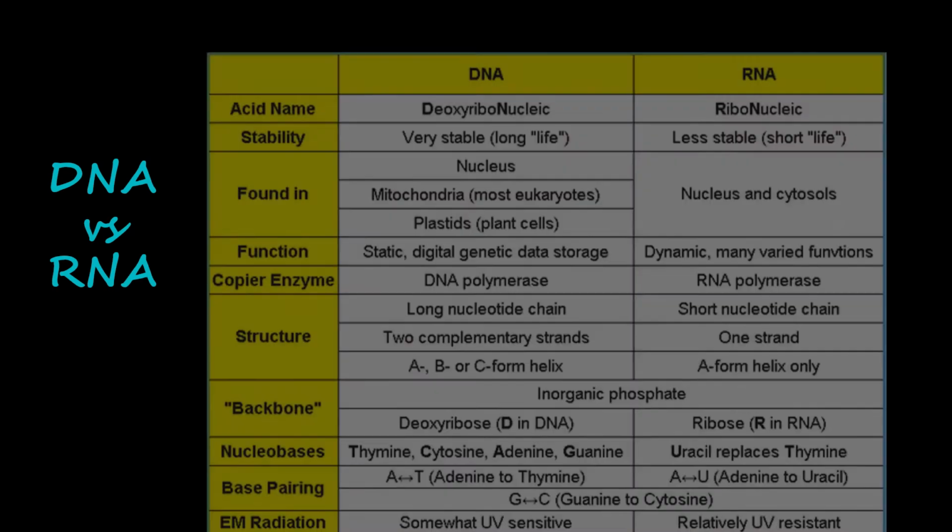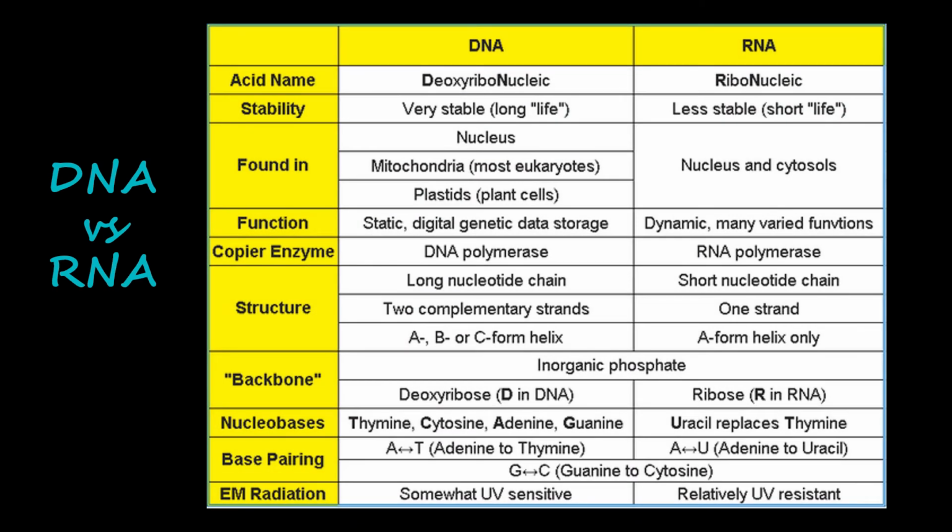Now let's discuss how DNA and RNA are different or similar to each other. The acidic name for DNA is deoxyribonucleic acid, while ribonucleic acid is the acidic name for RNA. DNA is very stable and has a long life, whereas RNA is less stable with a short life. DNA is found in the nucleus, mitochondria in most eukaryotes, and plastids in plant cells, whereas RNA is found only in the nucleus and cytosol. The function of DNA is static. Digital genetic data storage occurs in DNA, whereas in RNA it is dynamic and it can be used in many varied functions. Then the copier enzyme: DNA polymerase is the copier enzyme here, whereas RNA polymerase is the copier enzyme for RNA.